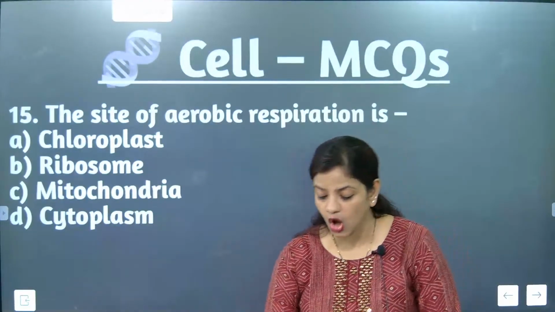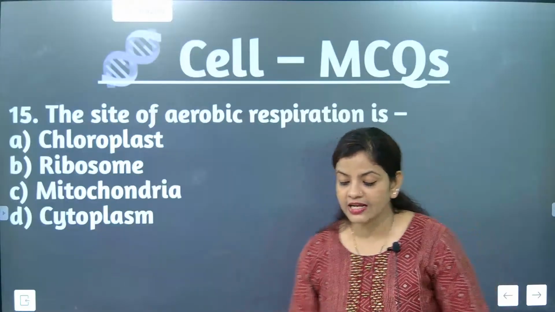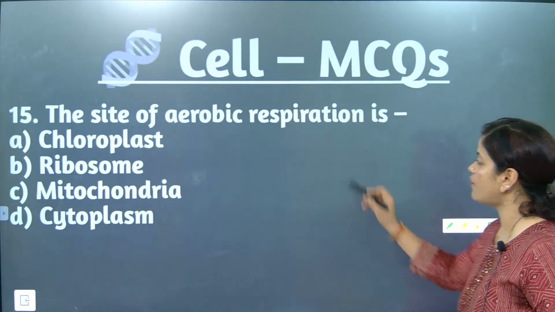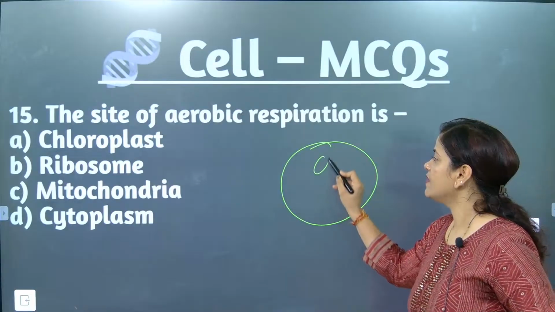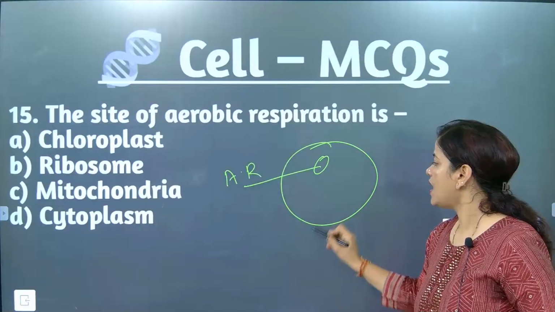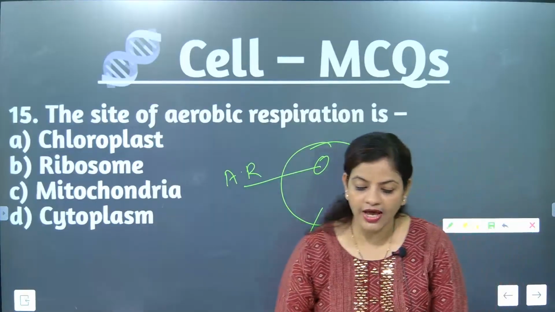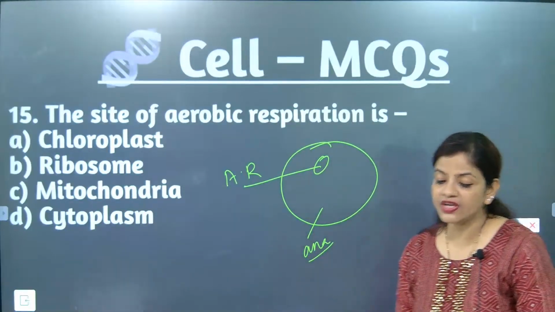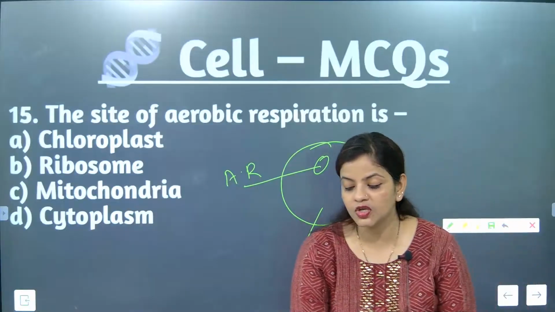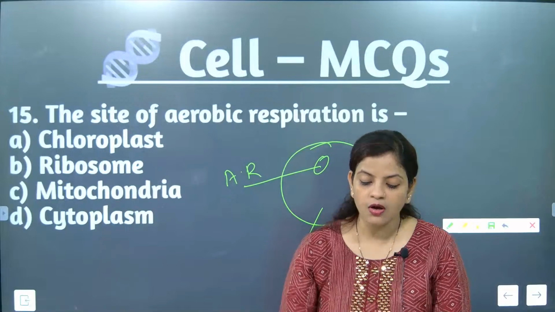Aerobic means presence of oxygen. Anaerobic is absence of oxygen. So please kindly note down this one. You must remember this one. Where is there presence of oxygen? So this is cytoplasm. This is mitochondria. Mitochondria is having aerobic respiration and cytoplasm is having anaerobic respiration. Understood? Aerobic respiration means respiration done with the presence of oxygen. Anaerobic is exactly done in cytoplasm. Done.